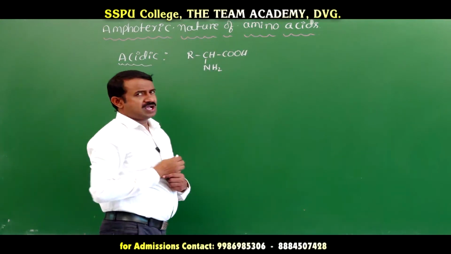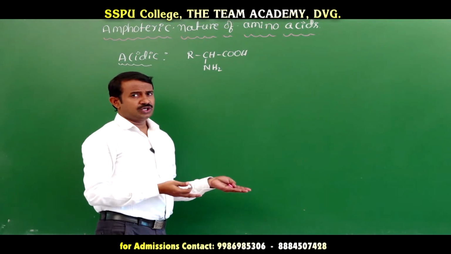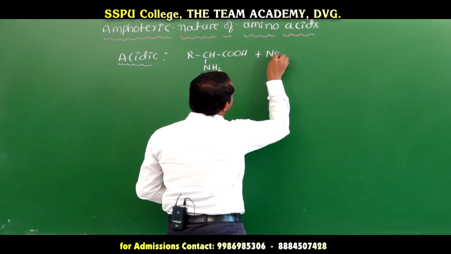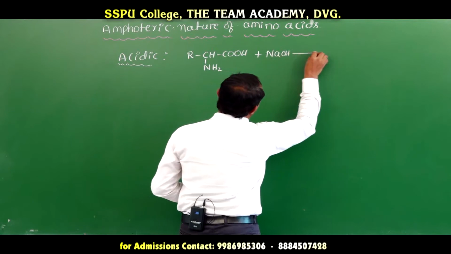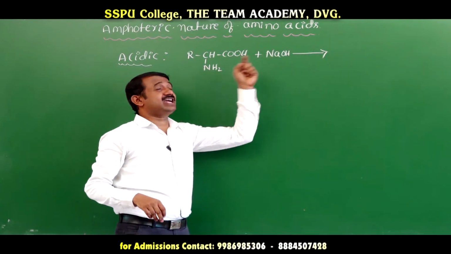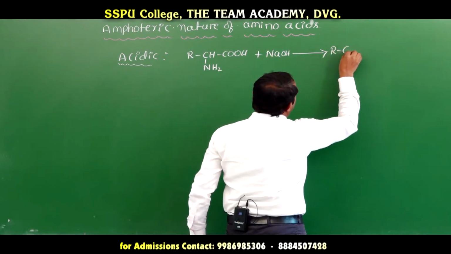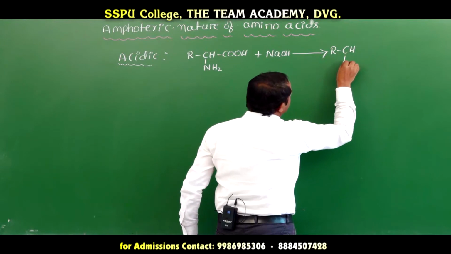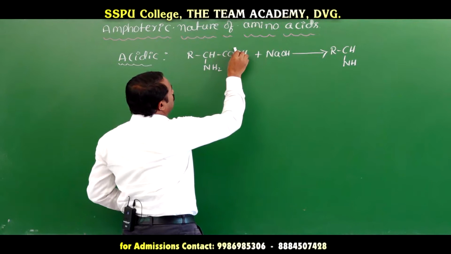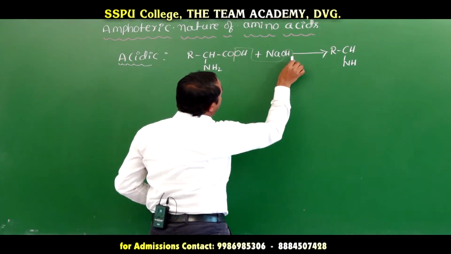NH2. For the acidic behavior of an amino acid, you have to use sodium hydroxide. The acid reacts with the base to form the sodium salt of the amino acid. Here there is elimination of water molecules.